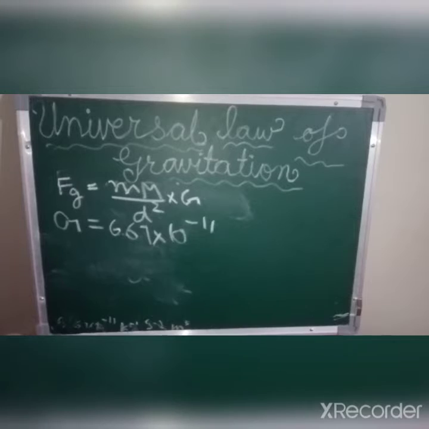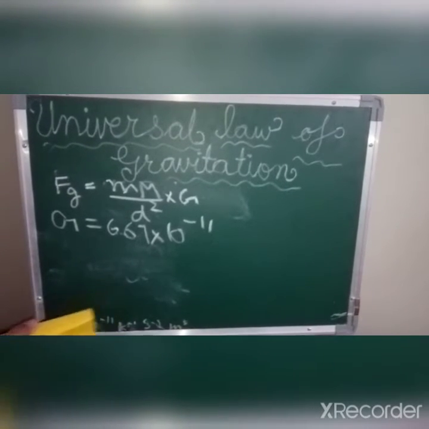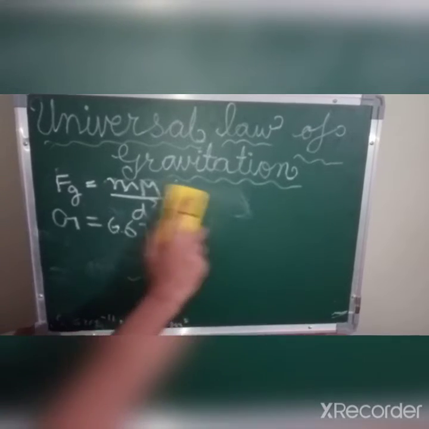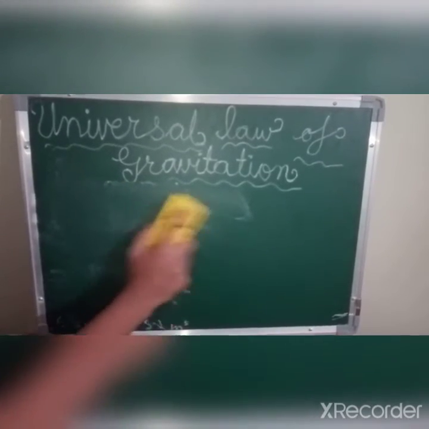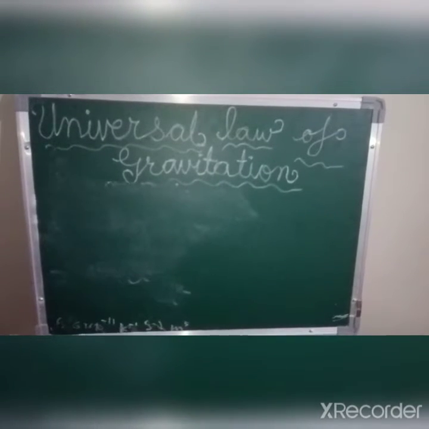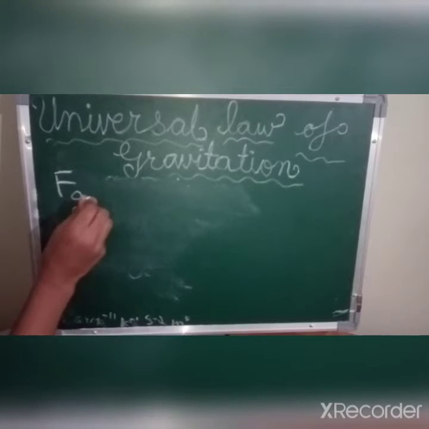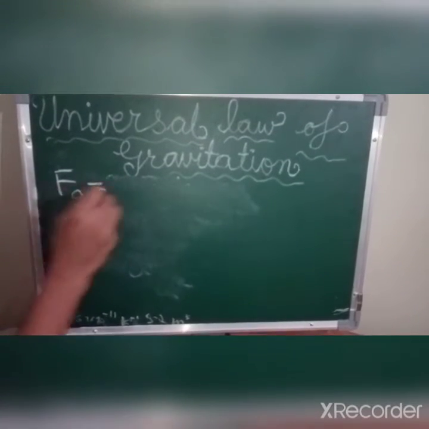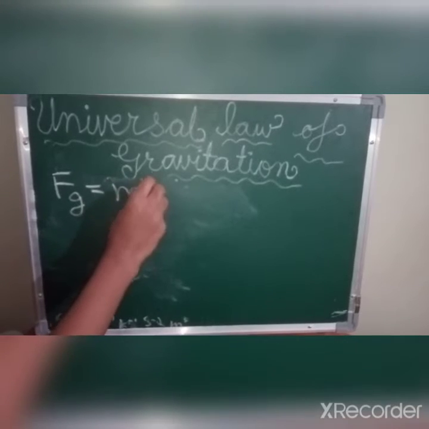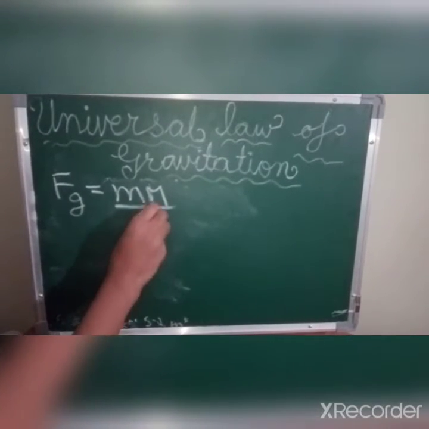I have not written its units yet, so further we are going to derive its unit also. Let us first derive the unit of universal gravitational constant. Fg equals to small m capital M upon d square.